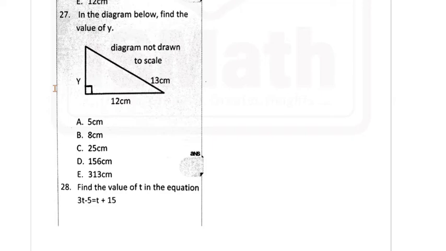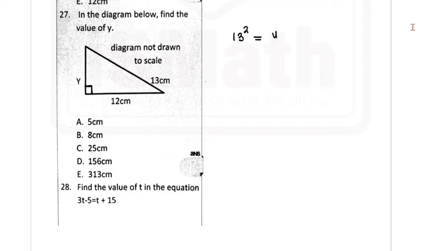Now to solve this question, we have the hypotenuse side of the right angle triangle. That hypotenuse side is this side right here. It's 13. And the other two legs are y and 12. According to Pythagoras theorem, the statement says that the square of the longest side, which is the hypotenuse, if you find the square of 13, should be equal to the sum of the squares of the other two legs.